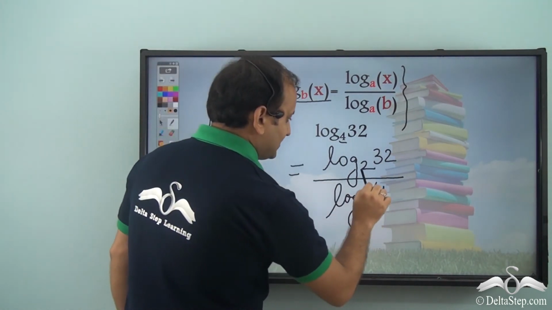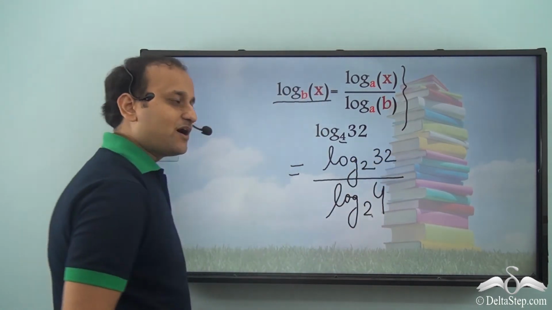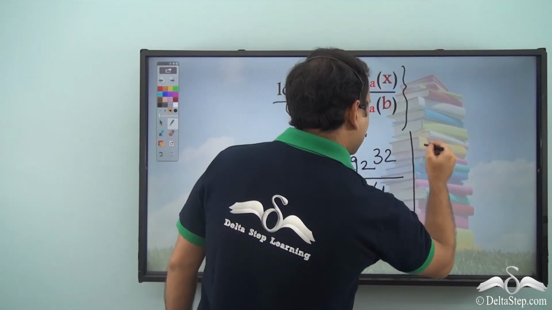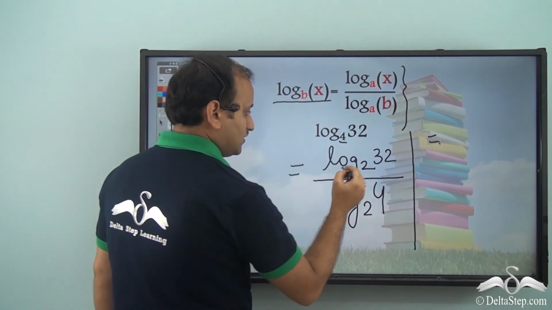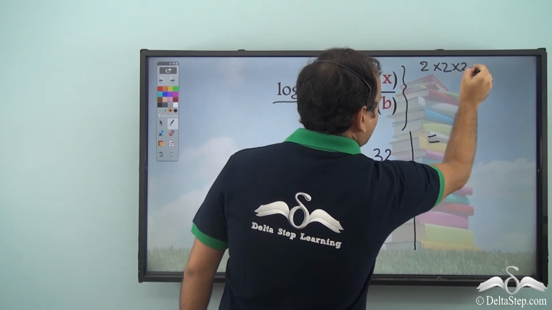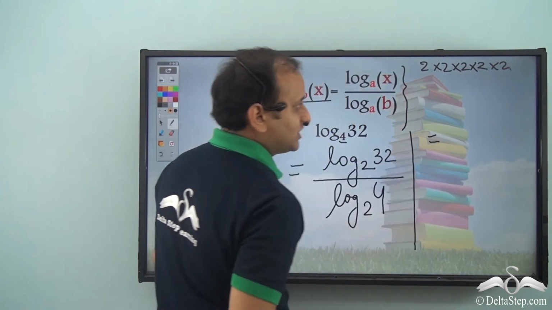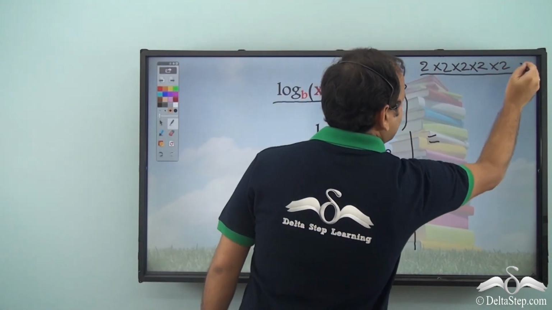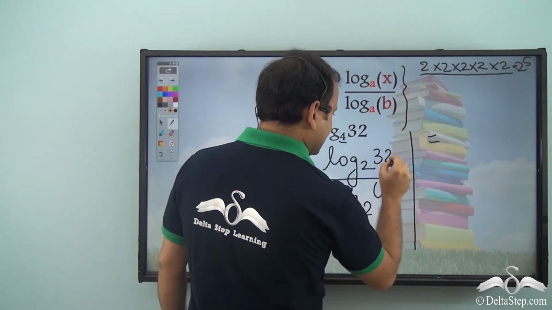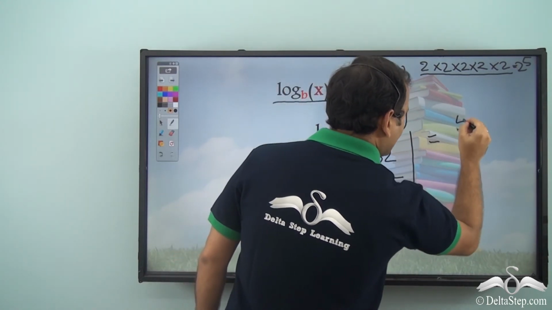Now, 2 has a very good advantage against 32 and 4 because both are its powers. So, here we can write this equation as: 32 is nothing but 2 into 2, 4, into 2, 8, into 2, 16, into 2, 32. That is 5 times 2, that is 2 to the power of 5. So, the power of 2 for here will be 5. So, this will be the answer for that. So, 5